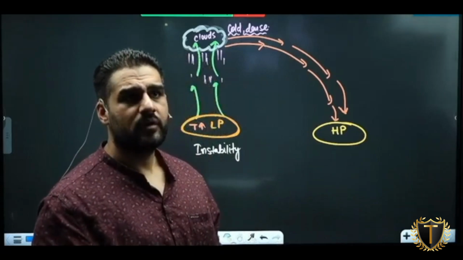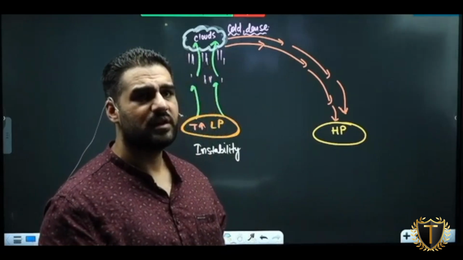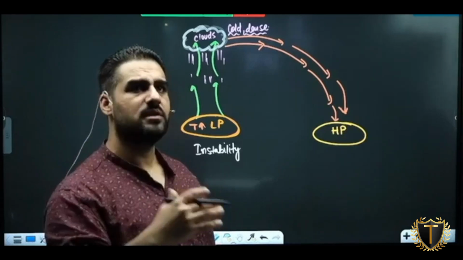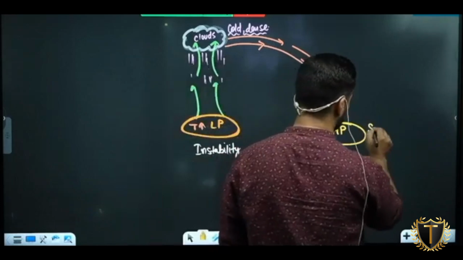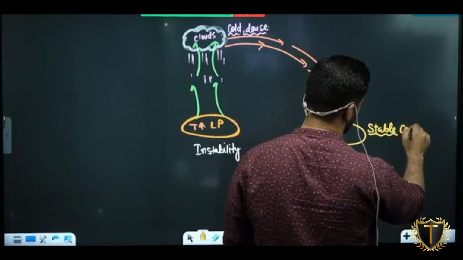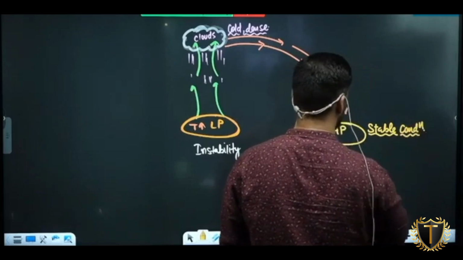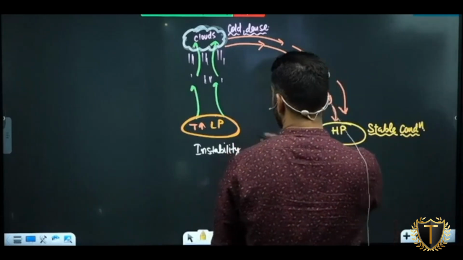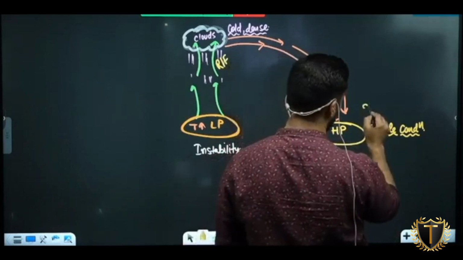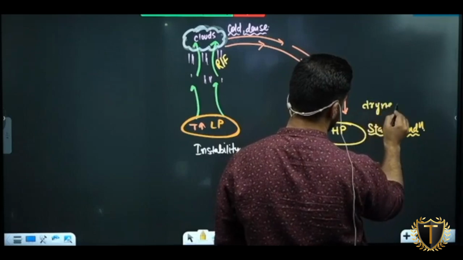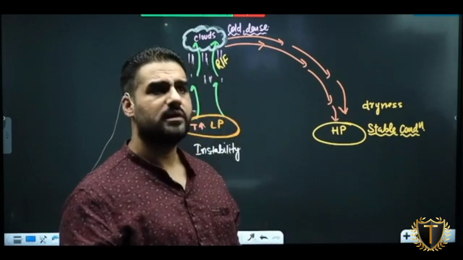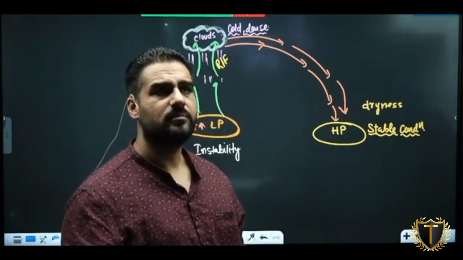Is it understood? Now, as this air is sinking, will there be any clouds formed? No. Isn't sinking air going to give stable conditions? Stable atmospheric conditions. So here will be a lot of rainfall. But what will be here? Dryness. Am I clear with this? A normal phenomenon. Is it clear?